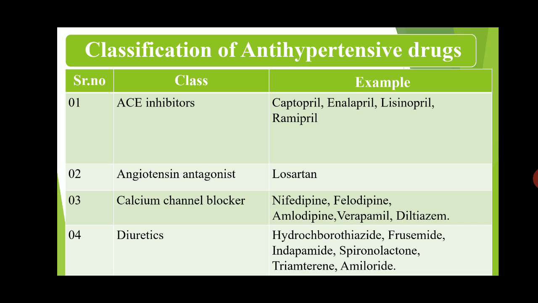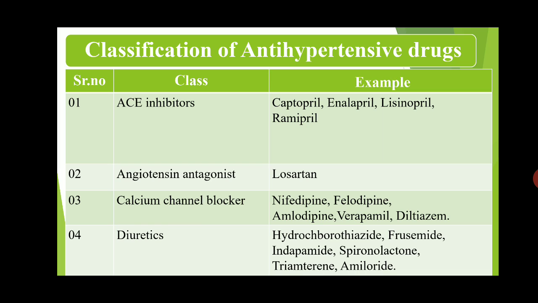Then the third class is calcium channel blockers. Calcium channels produce contractility of the heart or cardiac muscles, and this contractility is blocked by calcium channel blocking drugs. Examples are nifedipine, felodipine, amlodipine, verapamil and diltiazem. These drugs are used in the treatment of high blood pressure or hypertension, so they are called antihypertensive drugs.